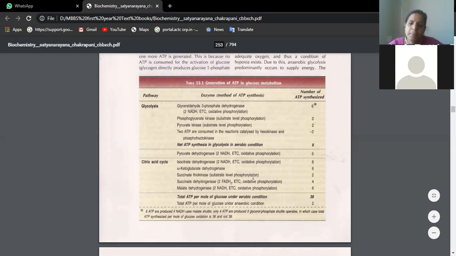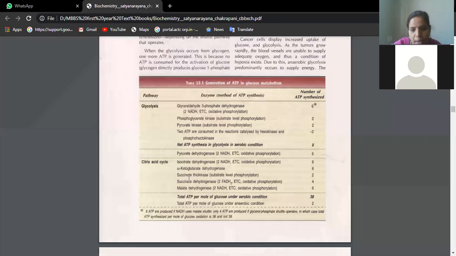That means at the level of substrate, GTP is nothing but ATP only, beta. At succinate thiokinase, you will see the formation of GTP. GTP is nothing but ATP only. That's the reason you can give succinate thiokinase 2 ATPs. Then succinate dehydrogenase involves FAD, and I told you one FAD gives rise to 2 ATPs. 2 FADs will give rise to 4.